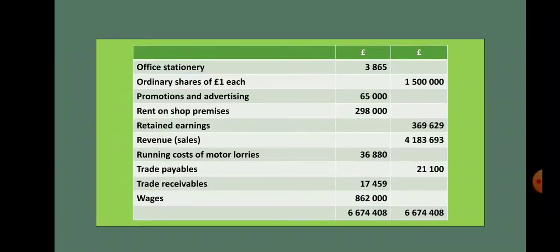Trade payables is current liability and trade receivables is current asset, which should be shown in the statement of financial position. Wages. Wages for what we have paid, the classification should be known, which will be given in the additional information.